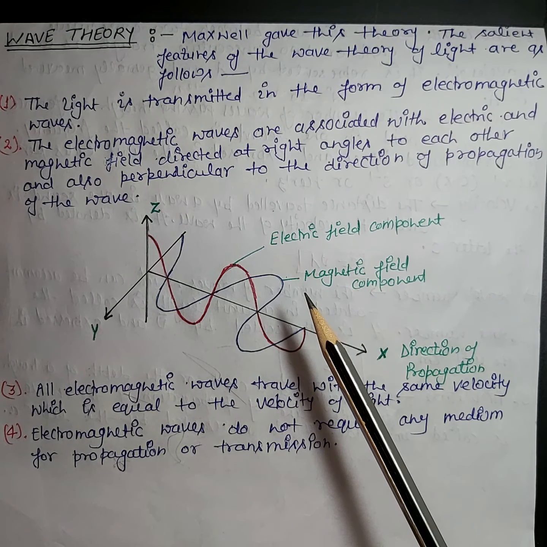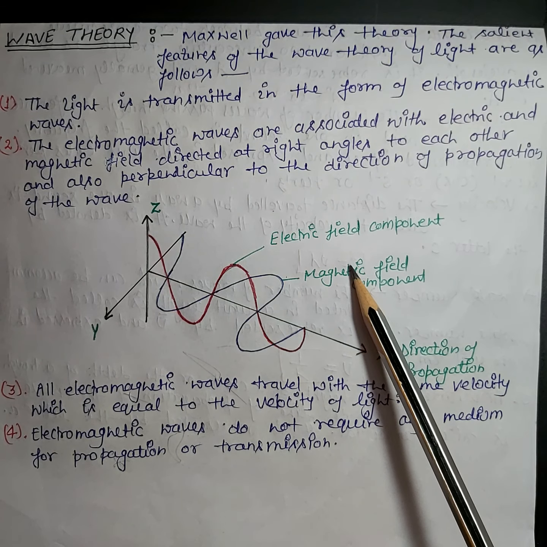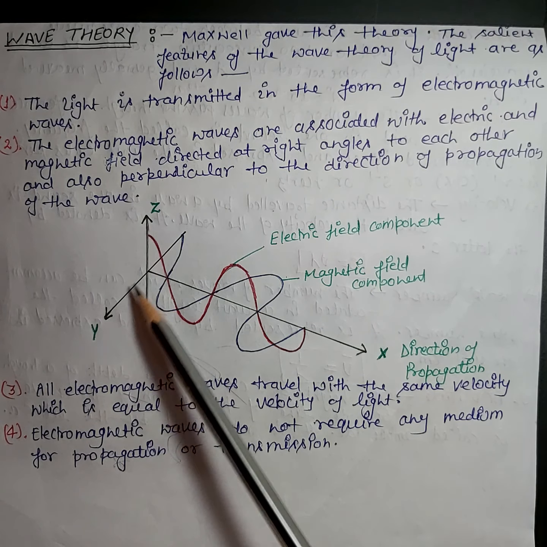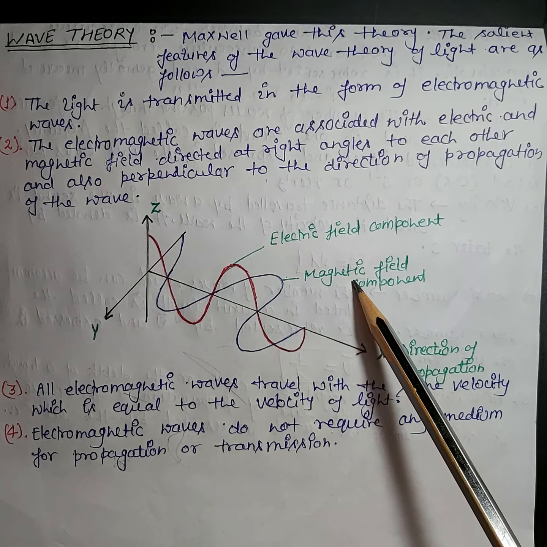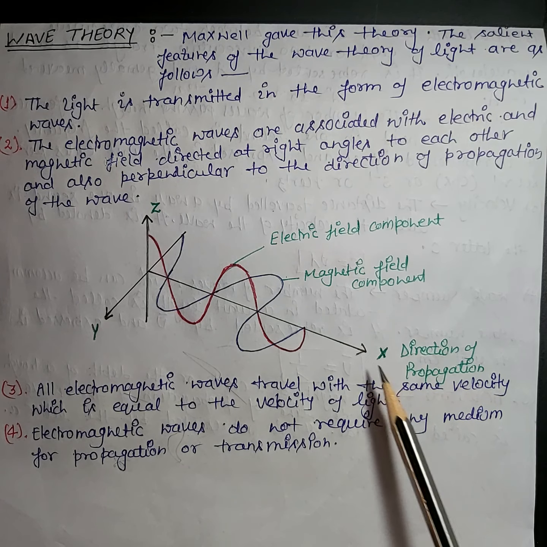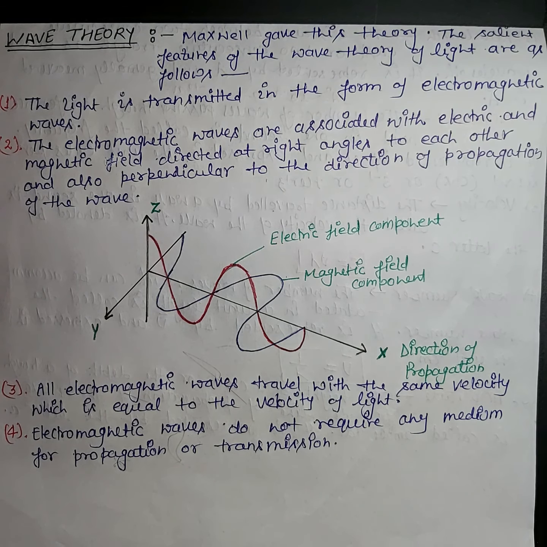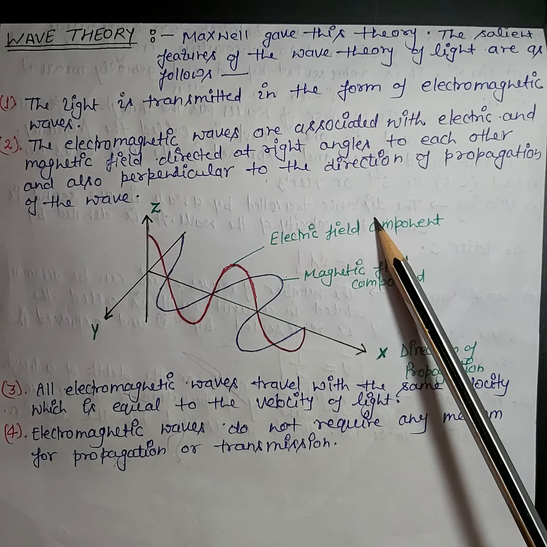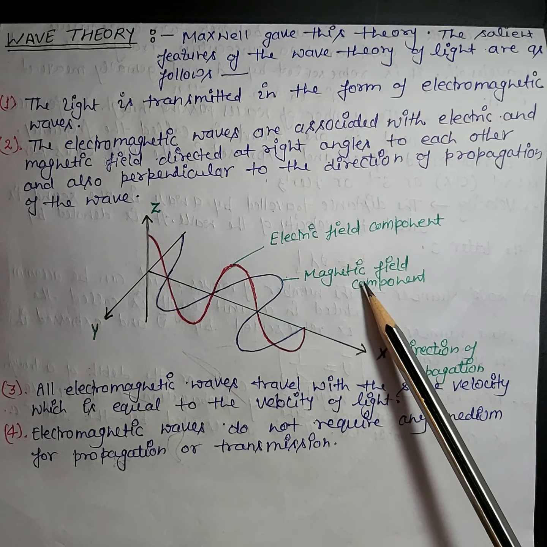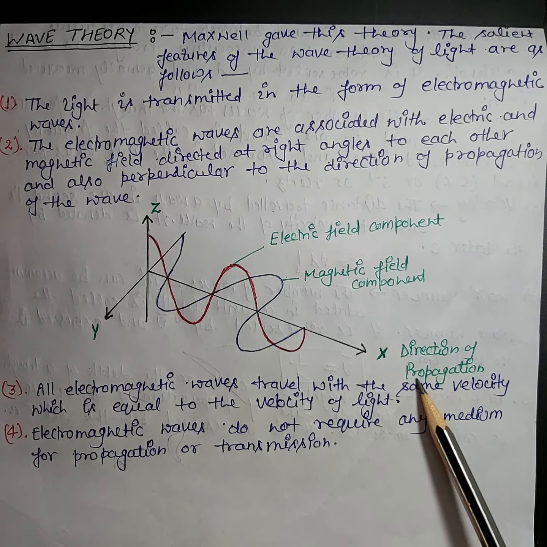So as you can see from this diagram, the electric field and magnetic field are at right angles to each other, as is clear from the y-axis and z-axis, and both these components are perpendicular to the direction of propagation, which is clear from the x-axis. So this is the electromagnetic wave: electric field and magnetic field components at right angles with each other and perpendicular to the direction of propagation.